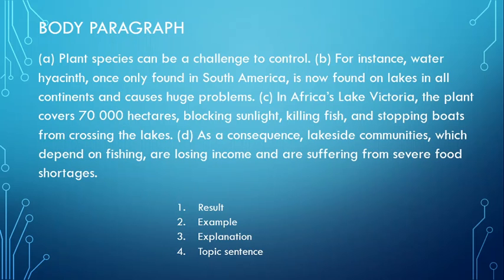Plant species can be a challenge to control. For instance, water hyacinth, once only found in South America, is now found on lakes in all continents and causes huge problems. In Africa's Lake Victoria, the plant covers 70,000 hectares, blocking sunlight, killing fish, and stopping boats from crossing the lake. As a consequence, lakeside communities, which depend on fishing, are losing income and are suffering from severe food shortages. So now let's take a look at the answers.